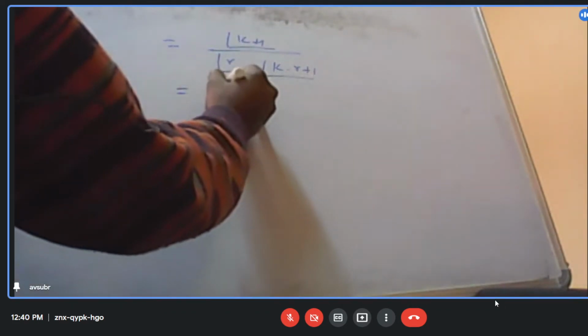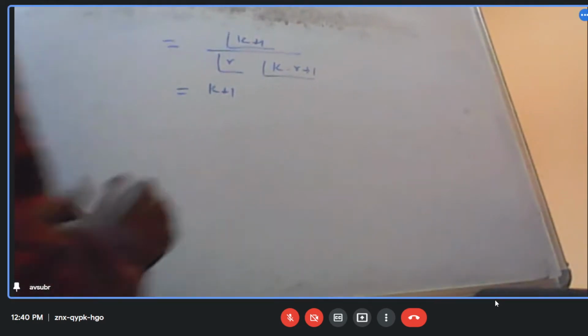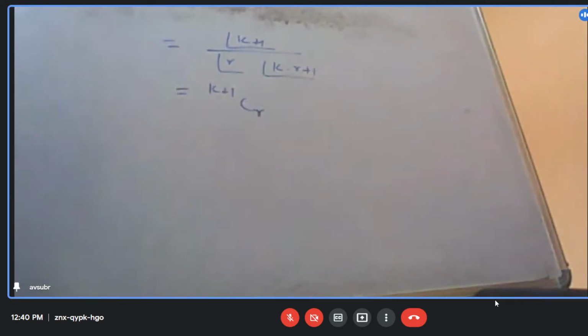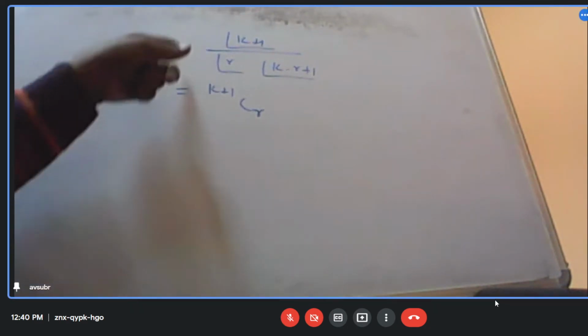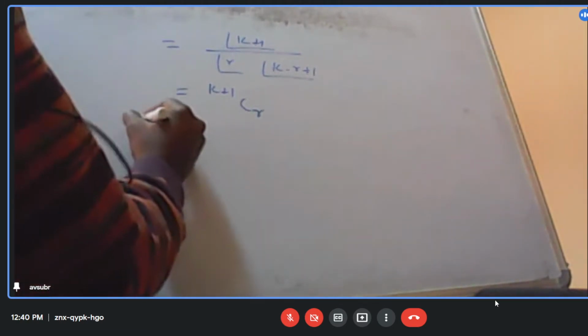It can also be written as K plus 1 CR. So we proved what we wanted to prove. So this also we proved. So now, using all these, what are we going to get?